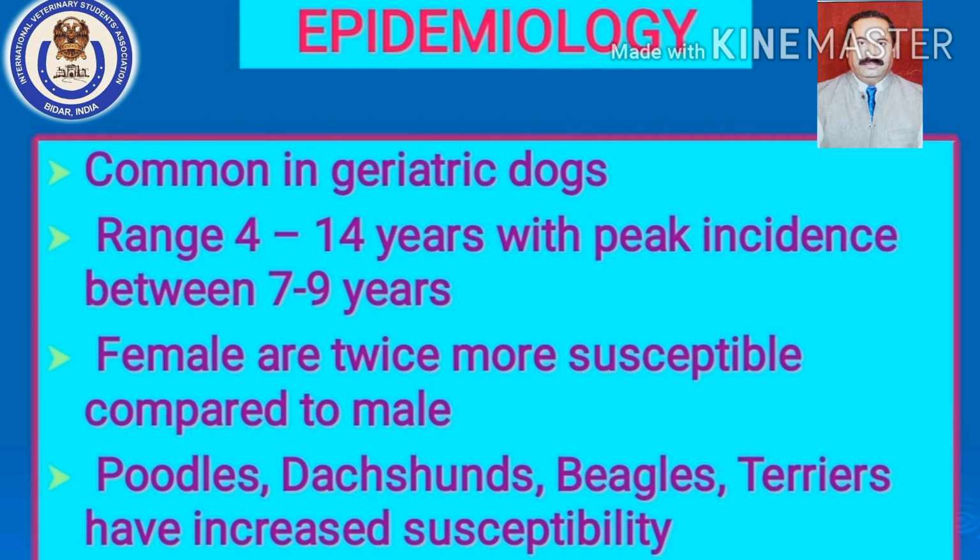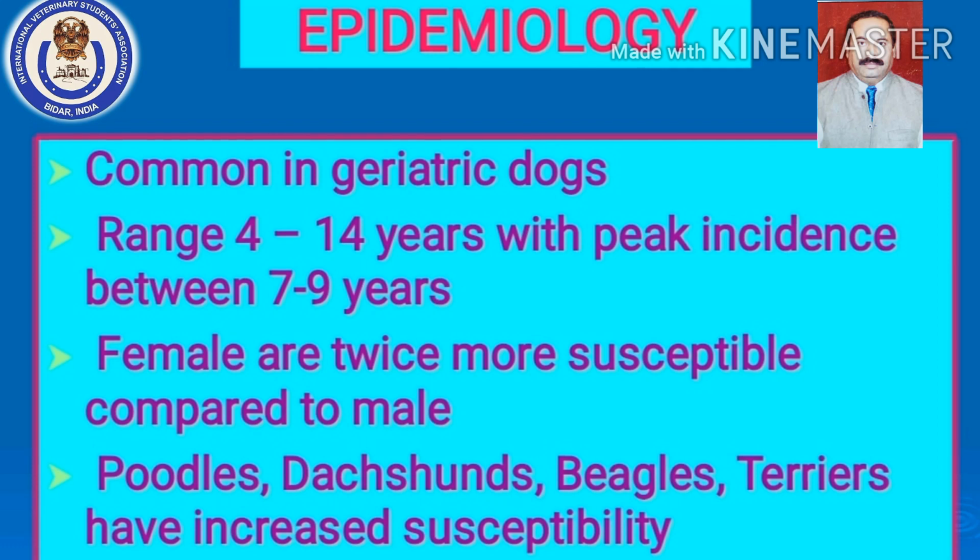Females are twice as susceptible as males, and there are several reports which suggest that certain breeds of dogs are highly susceptible to diabetes mellitus, which include poodles, dachshunds, beagles, and terriers. Recently a few papers are reporting that the Labrador retriever, both types of Labradors, also have an increased susceptibility to diabetes mellitus.